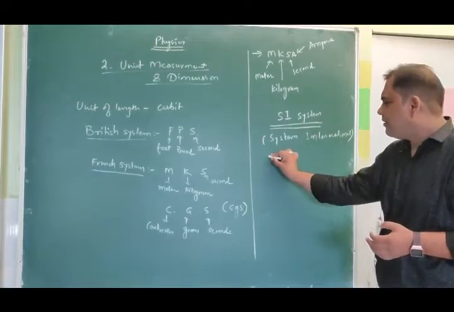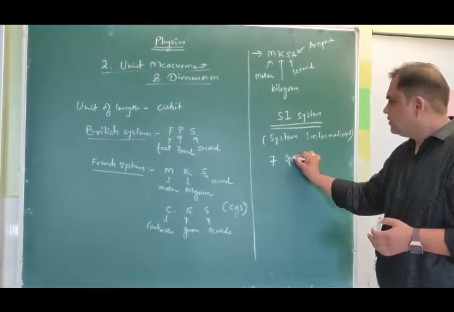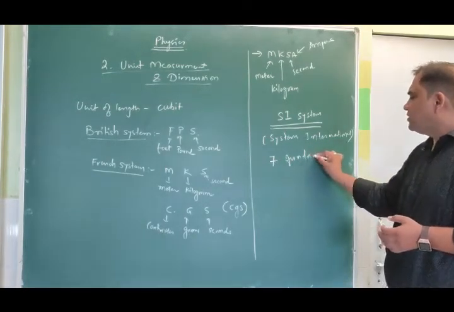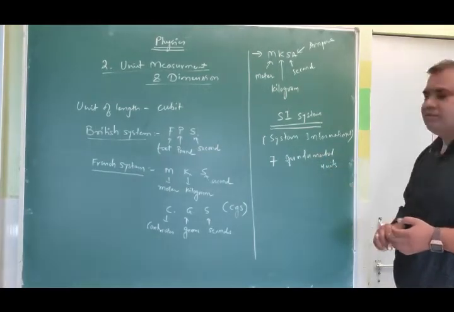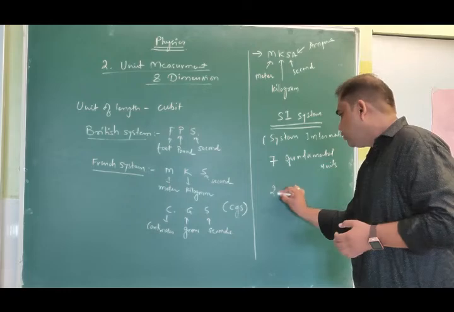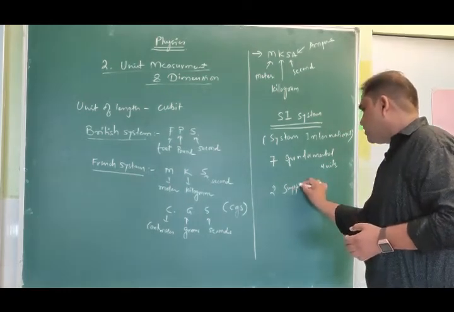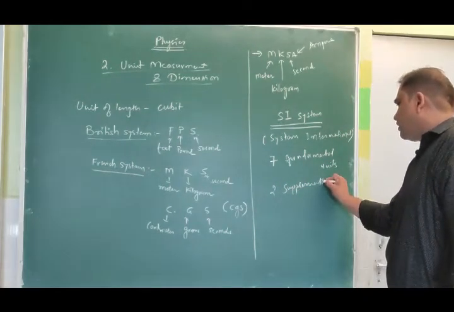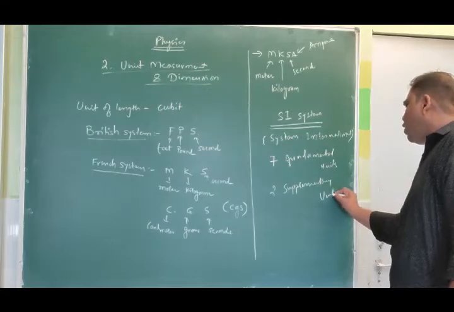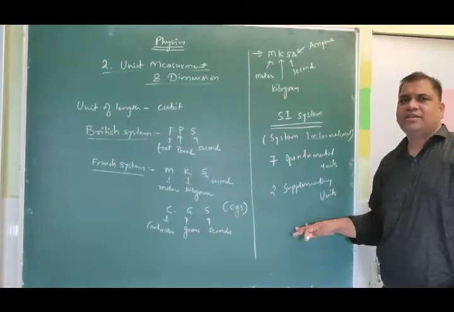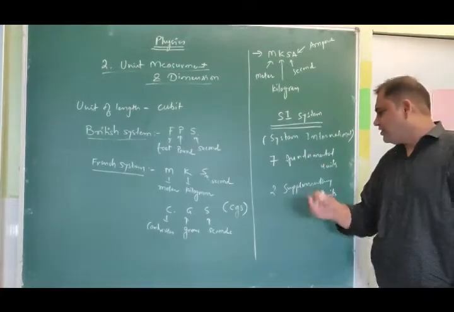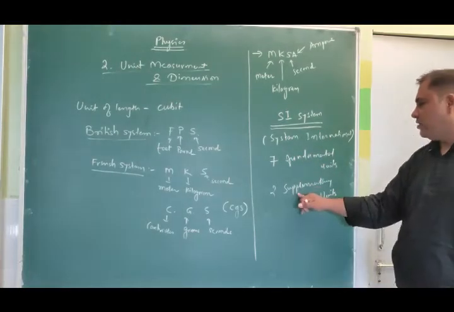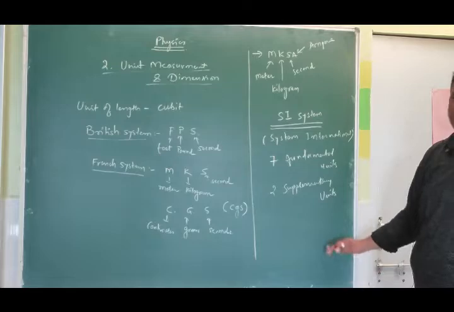But in the SI system we have a set of 7 fundamental units and 2 supplementary units. All the rest of the units can easily be derived using these 7 fundamental units and 2 supplementary units.